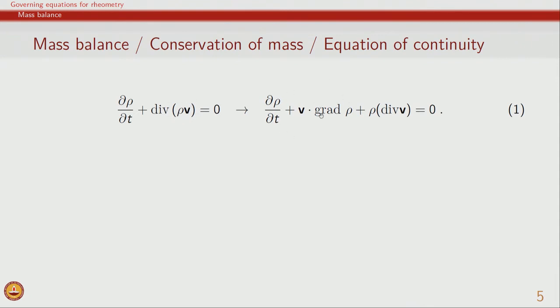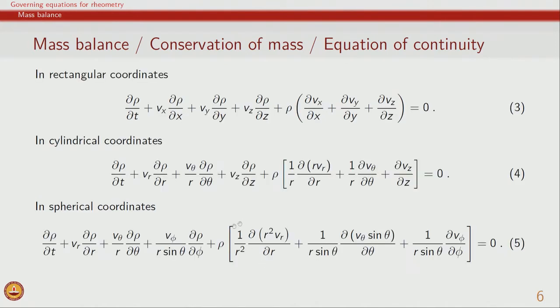So, it could be written in this form also, where there is a term which signifies the velocity into gradient of density and density into divergence of velocity. When we know that it is an incompressible fluid, then the density is constant, and therefore these two terms go to 0. In that case, the overall equation is only divergence of velocity equal to 0. So, this is the continuity equation in case we have incompressible fluid.